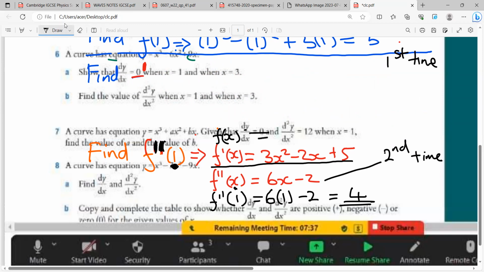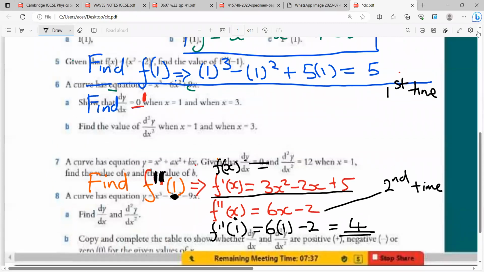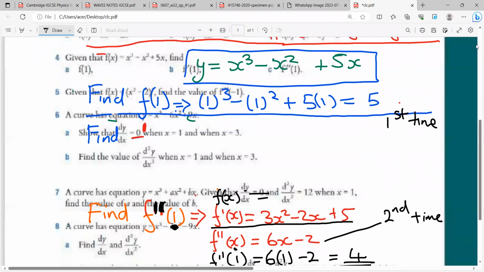Our original function is f of x equals x cubed minus x squared plus 5x. We're doing number 4.